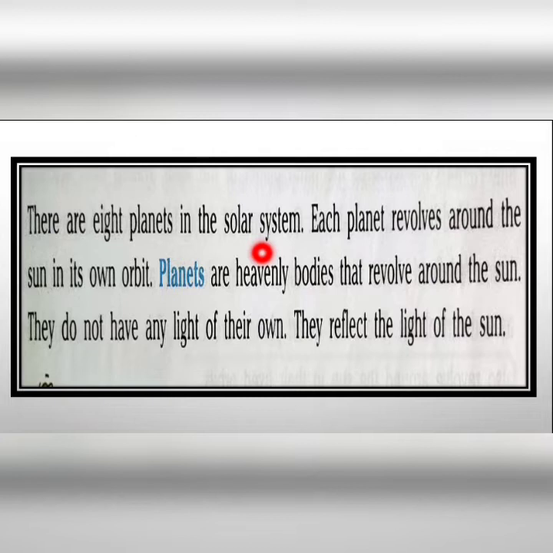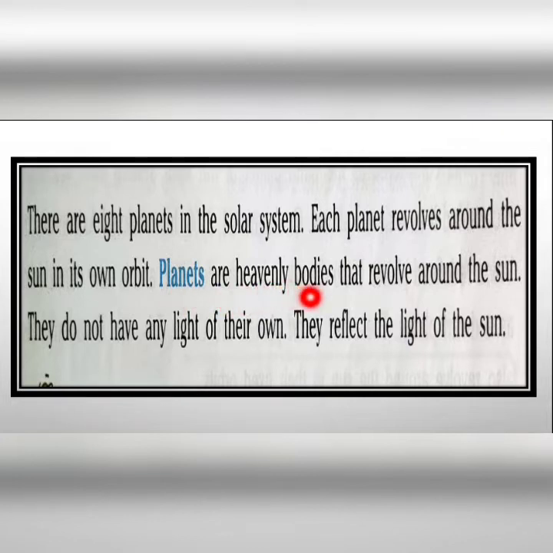Solar system means the sun, 8 planets and their moons together form the solar system. And each planet revolves around the sun on its own orbit. Orbit means a particular path through which a planet revolves around the sun.